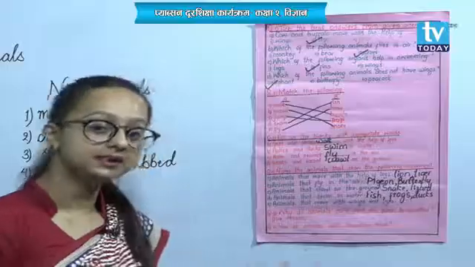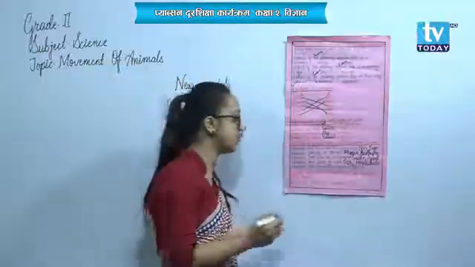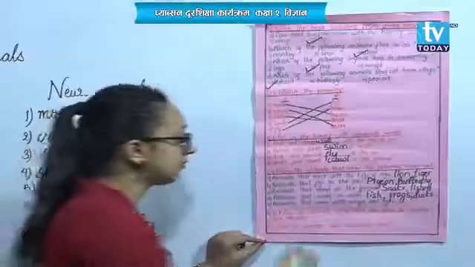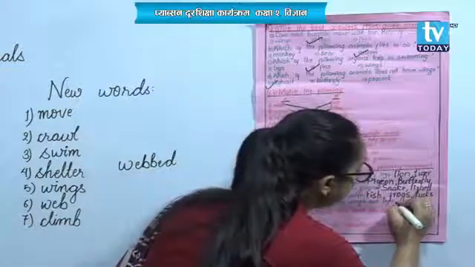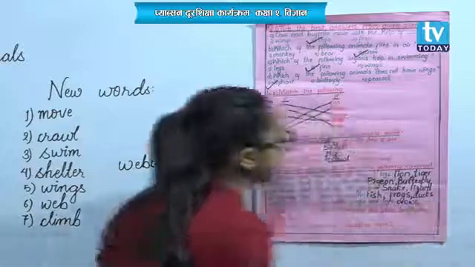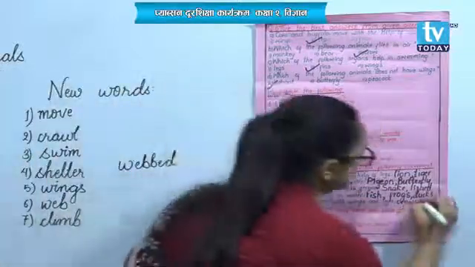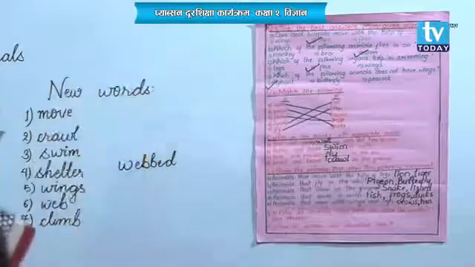They have wings as well as legs. So what might be those animals? That is crows. They fly as well as they have legs. And similarly, hens, they fly to a shorter distance and they also have legs.